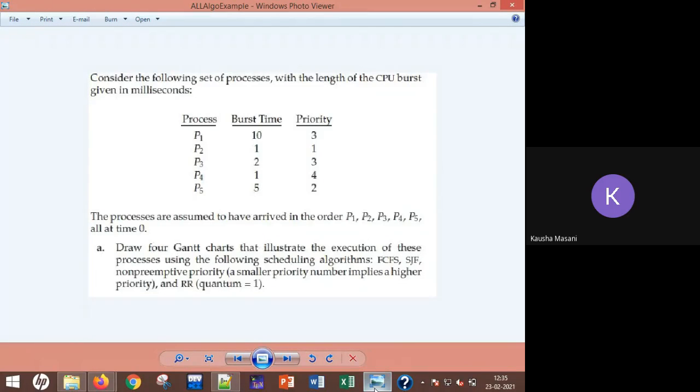Yes, Vivek. Arrival timings, just a minute. Okay, thank you, Vaibhav. Arrival timings, dear, all of them are arriving at the same time. That is 0. It is written in the question below the table. Processes are assumed to have arrived in the order P1, P2, P3, P4, all at time 0. Okay.